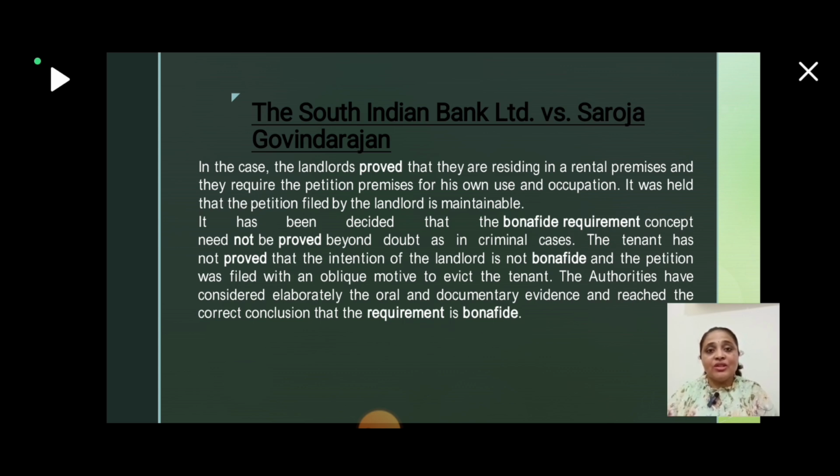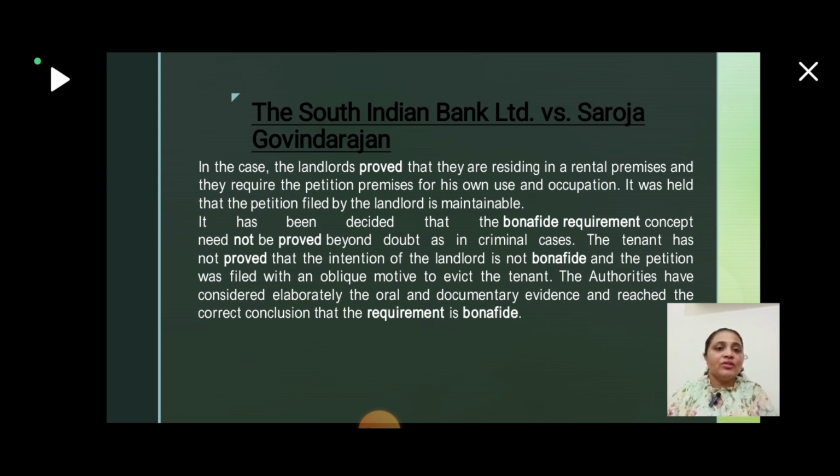In criminal cases, whatever evidence you are providing should be beyond doubt. Here it should not be. There is nothing called beyond doubt. The tenant has not proved that the intention of the landlord is not bona fide, or that the petition was filed with a bad motive to evict the tenant.